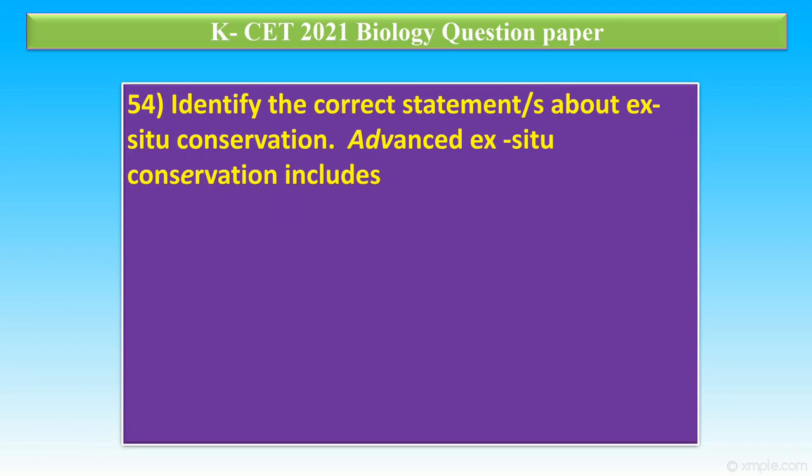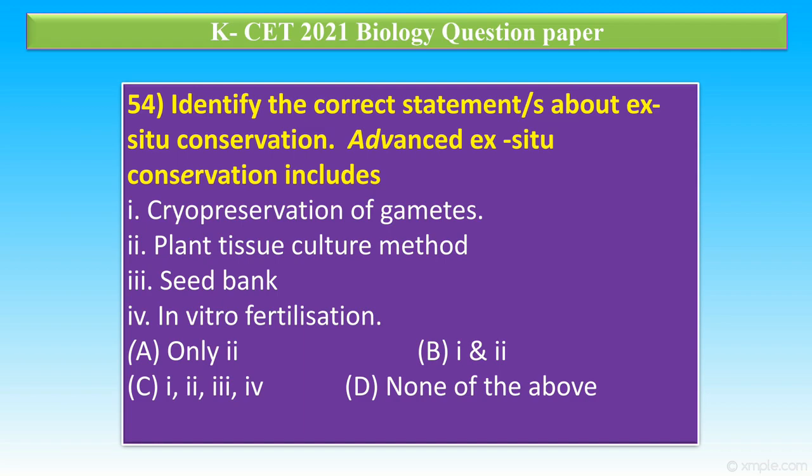Question number 54. Identify the correct statements about ex situ conservation. Advanced ex situ conservation includes 1, cryopreservation of gametes, 2, plant tissue culture method, 3, seed bank and 4, in vitro fertilization. In this, the correct answer is C. So all these methods are advanced ex situ conservation methods.